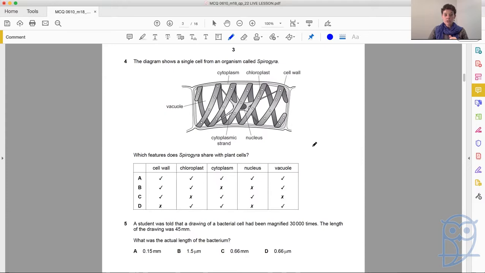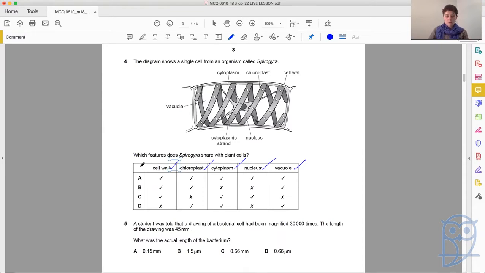So of these features here, what do plant cells also have? Do plant cells have a cell wall? Absolutely. Chloroplasts? Yes. Cytoplasm? Most definitely. Nucleus? Absolutely. And a vacuole, definitely a permanent large vacuole when it comes to plants. So we've answered independently.